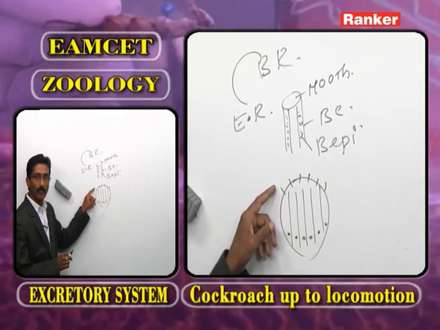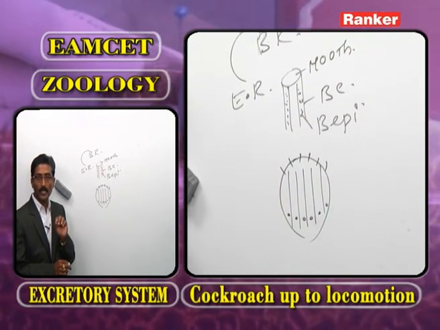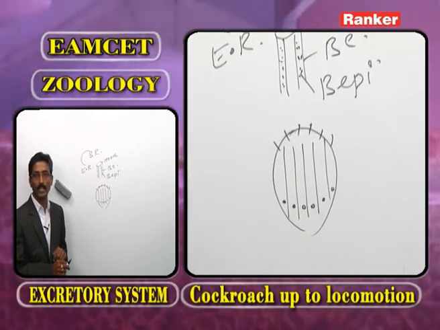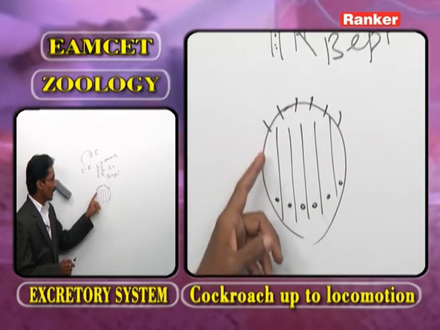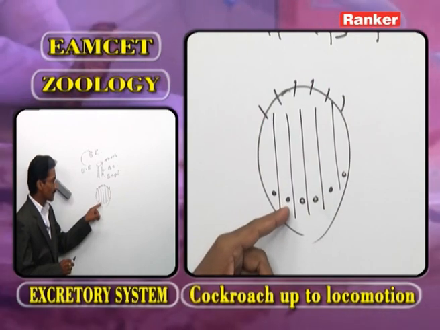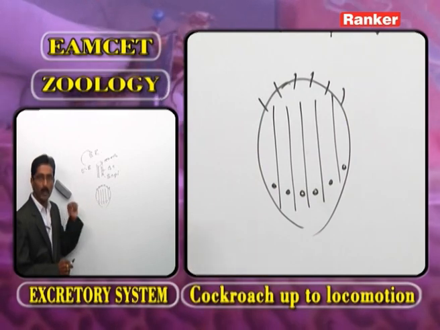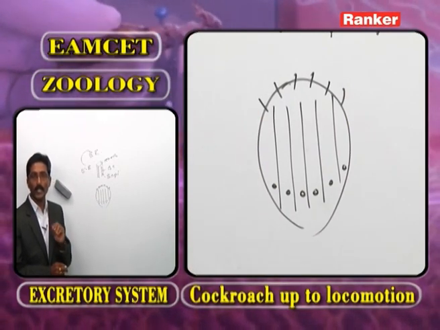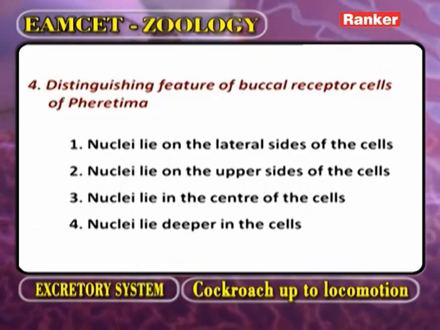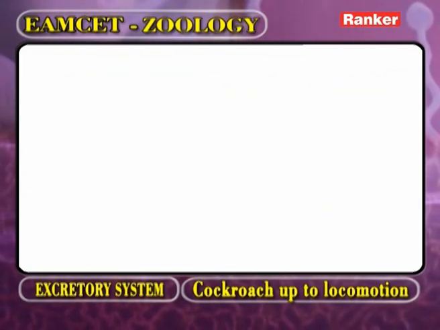The free surface has sensory hair. How can we identify a buccal receptor? In the buccal receptor, the nucleus is present in the deeper parts. So the correct answer is the fourth option. Now, move to the next question.